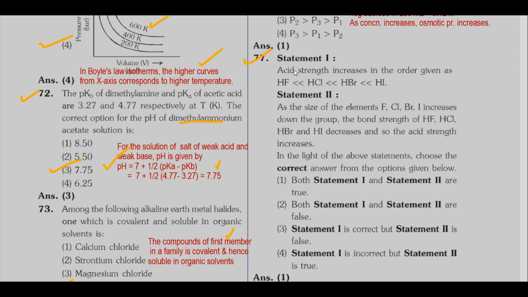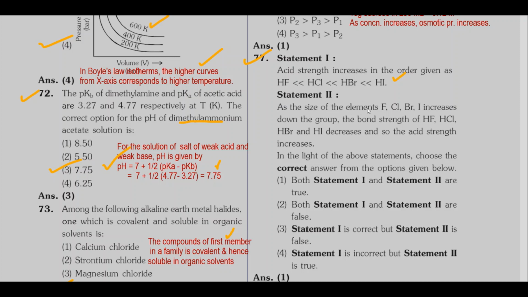Statement 1. Acid strength increases in the order given: HF far less than HCl, far less than HBr, far less than HI. This is the correct statement. Then statement 2.